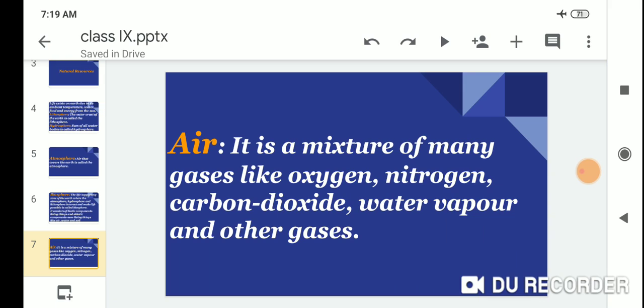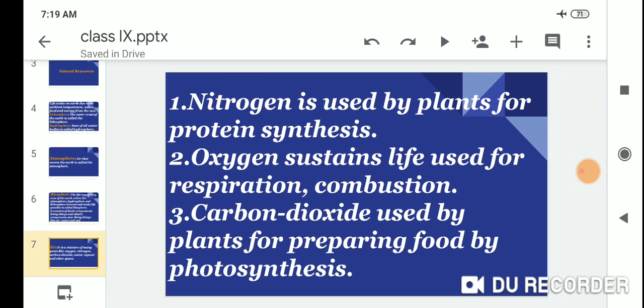Air. Air is a mixture of many gases like oxygen, nitrogen, carbon dioxide, water vapor, and other gases. First, nitrogen is used by plants for protein synthesis. Oxygen sustains life, used for respiration and combustion, and carbon dioxide is used by plants for preparing food by photosynthesis.